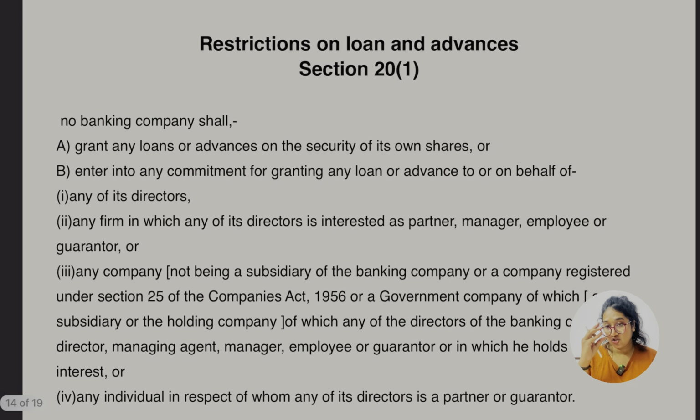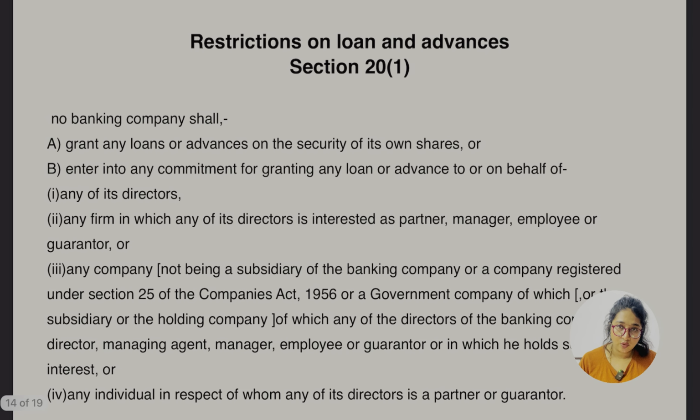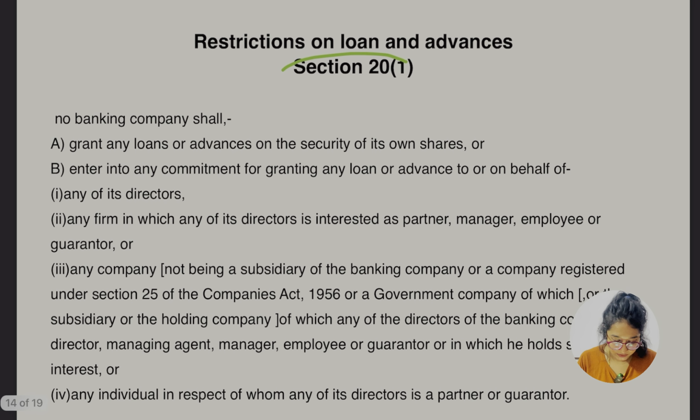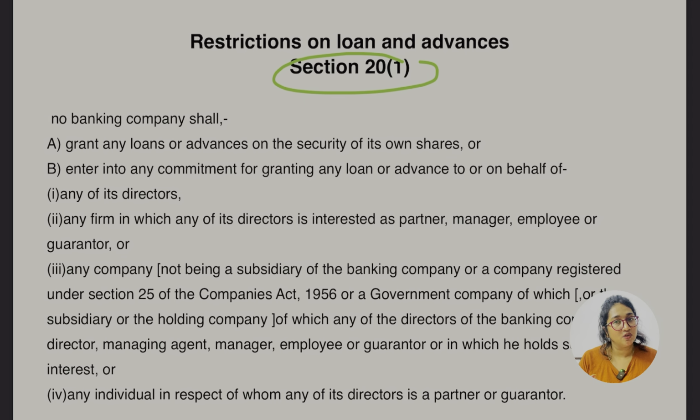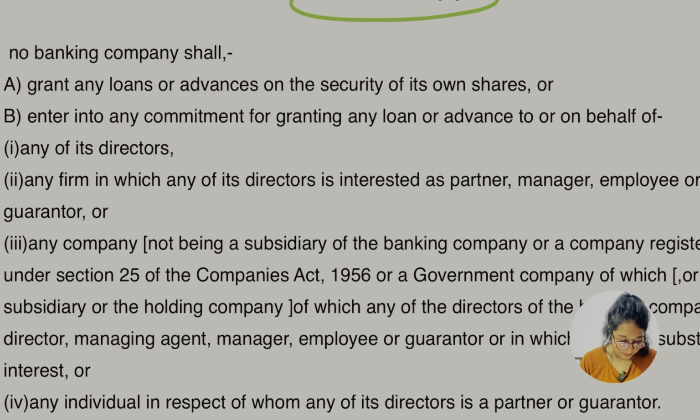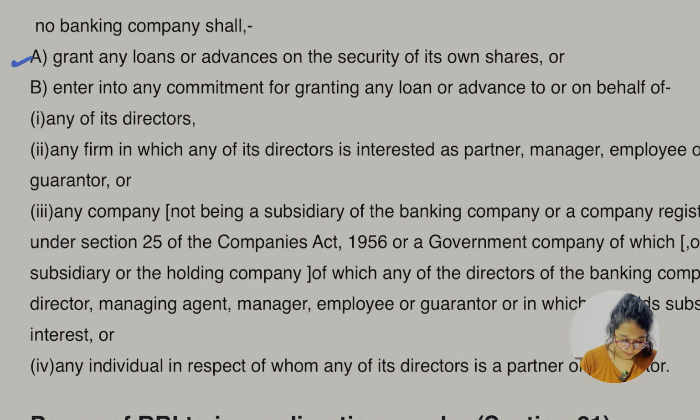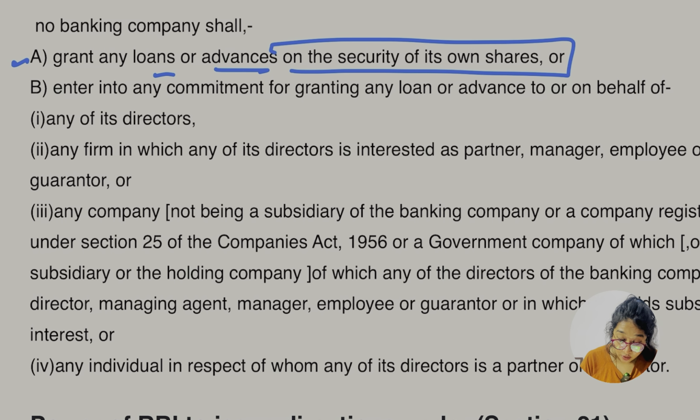Let's go for section 20, which says the restriction on loans and advances. This is somehow related to the director chapter. We know something, that they cannot grant loans to directors, employees. So we can easily connect. Section 20 is all about the restriction on loans and advances. No banking company shall grant any loan or advances on the security of its own shares. This was also applicable to a company, right?